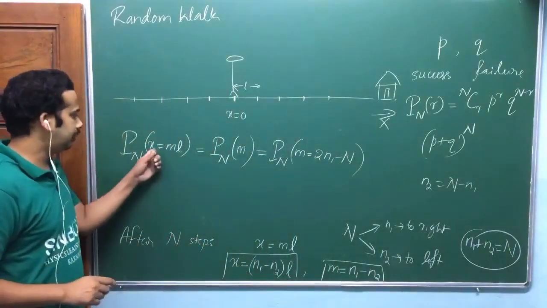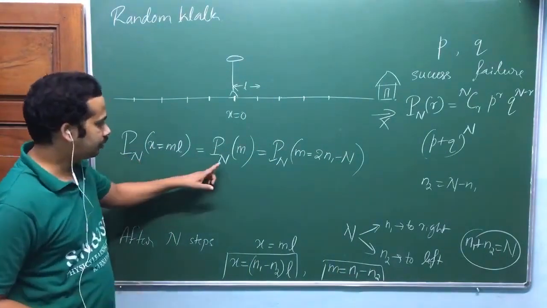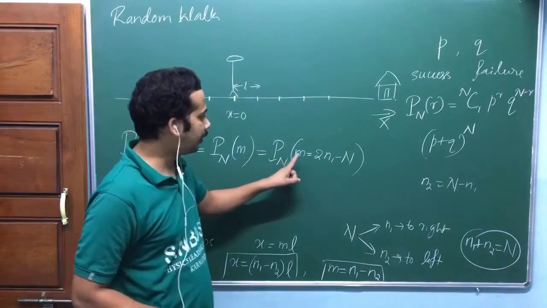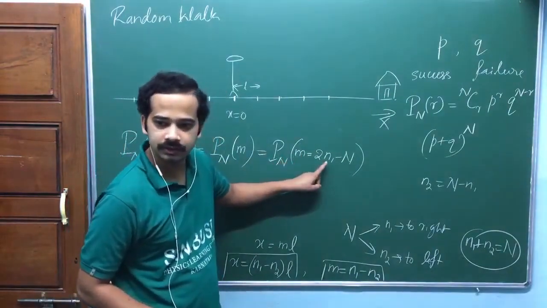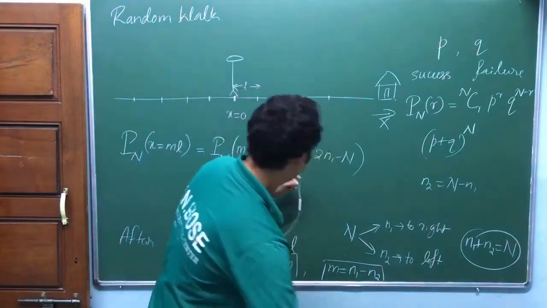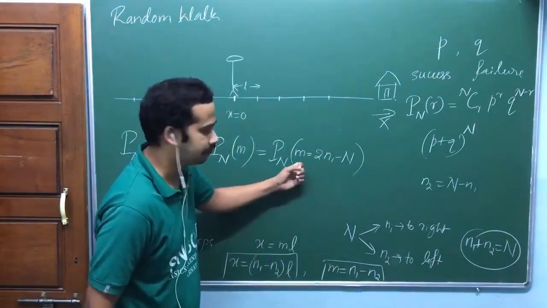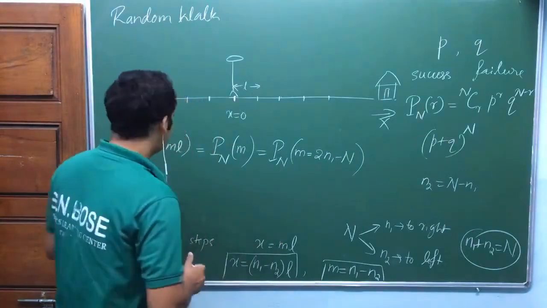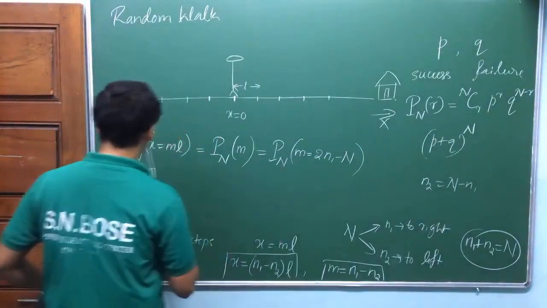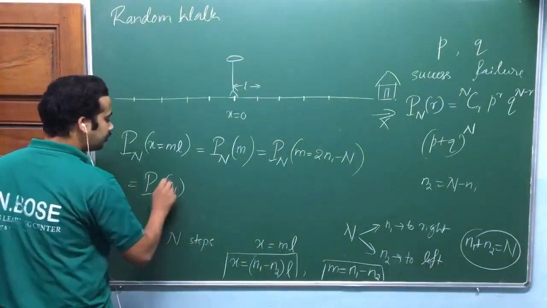The probability of locating him at x equal to m times l after n steps is equal to the probability of getting m, which is equal to the probability of getting n1 steps to the right, because n1 will decide m, isn't it? So I'm going to write this as the probability, after n steps, of n1 steps to the right.